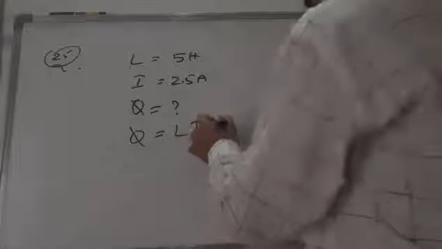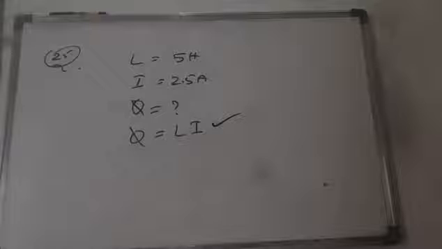So 25th question. What is given? L is given, i is given. He is asking phi is equal to how much? So phi is equal to L i, that is the formula. Just multiply L into i. L is 500 henry given, and i is 2.5 amperes given. Just multiply this L and i, and you will get the answer. Okay, so you can do this one. Next.